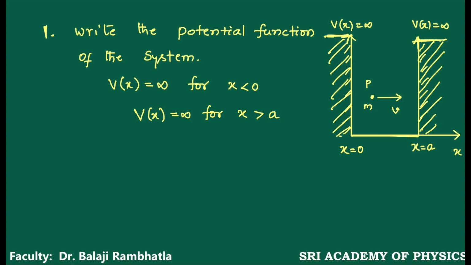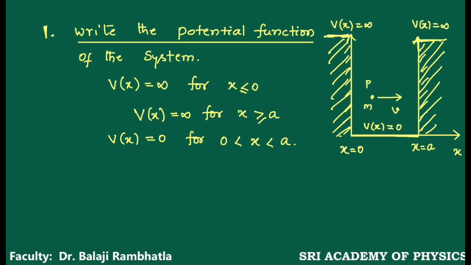Here, in between x is equal to 0 and x is equal to a, the particle is free. Particle is free means the potential energy value should be equal to 0. So V of x is equal to 0 for 0 less than x less than a, the particle is free. So this is called the potential function of the system. So first write the potential function of the system.